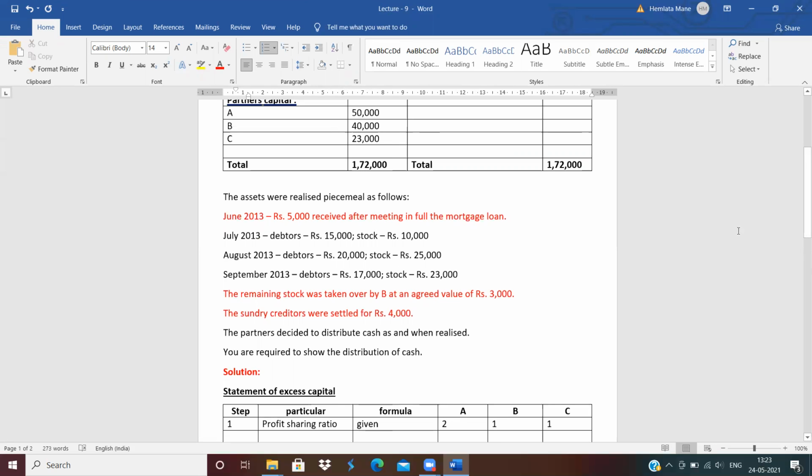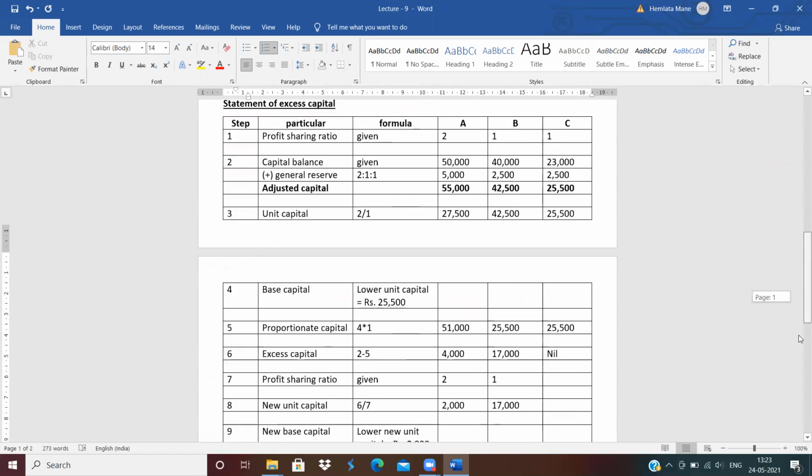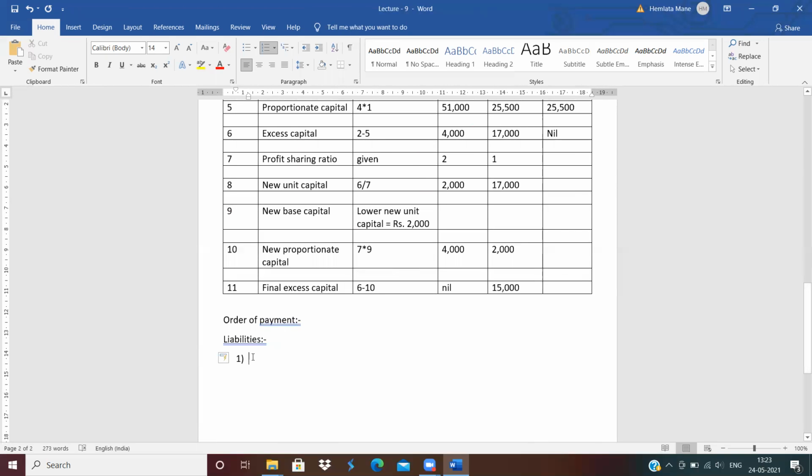Next, third pay to whom? Outsider liability. Outsider liability, loan is given, but loan is already settled. See here, 5,000 rupees received after meeting the loan, means loan is already given, means what is remaining? Only creditors are remaining. So first liability, in liability, first pay to whom? First pay to sundry creditors. Next, second pay to whom?